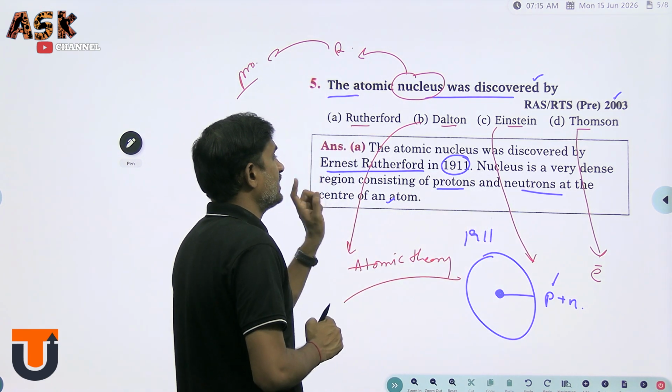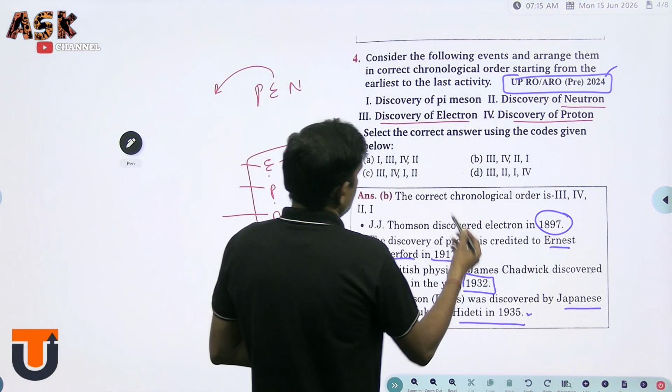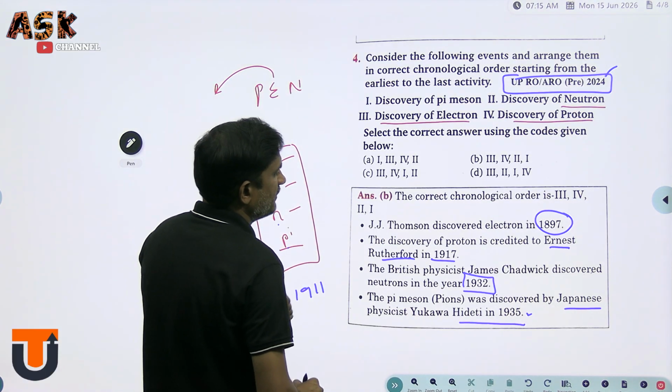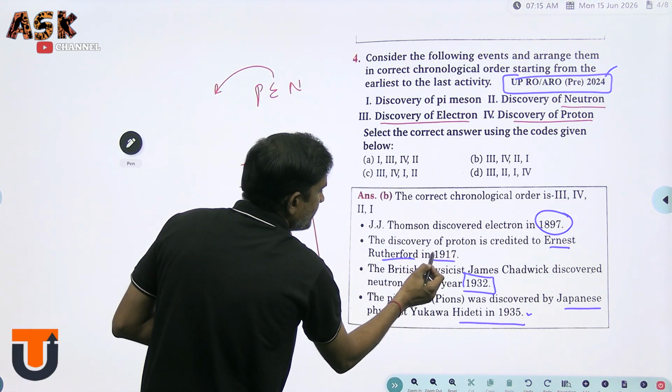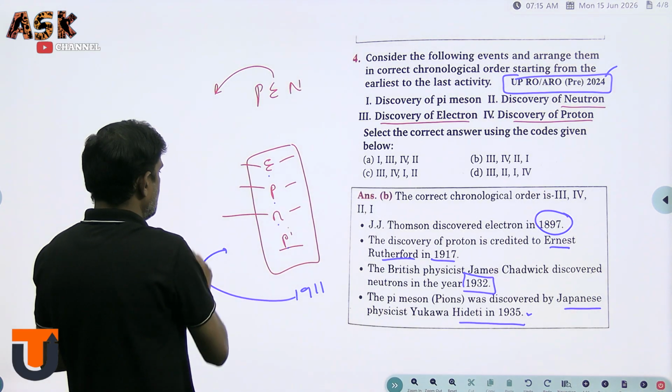Maybe in the future, in the chronological order we discussed earlier, if they include 1911, the nucleus will come between 1897 and 1917.